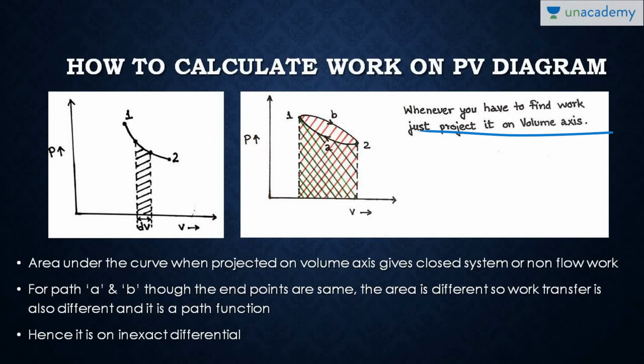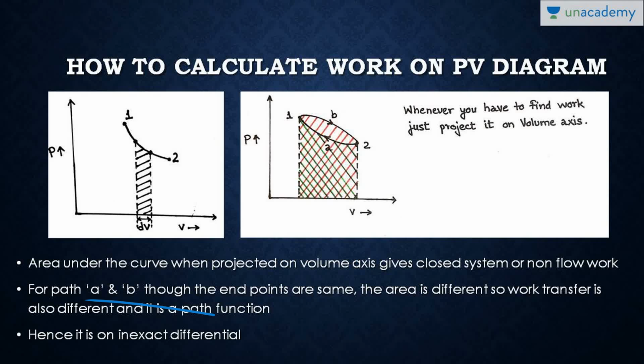Did you understand this? This is very simple. If you project any curve on the volume axis, you will get the work transfer. Area under the curve when projected on the volume axis gives closed system or non-flow work. For path A and B, though the endpoints are the same, the areas are different. So work transfer is also different and it is a path function.